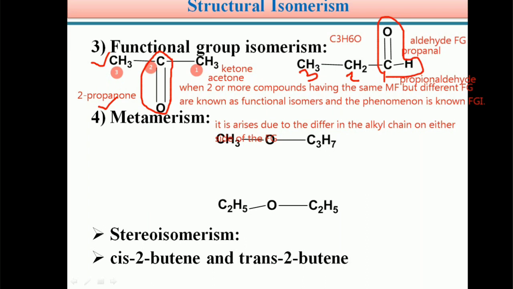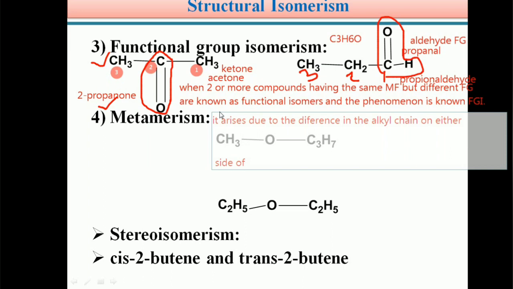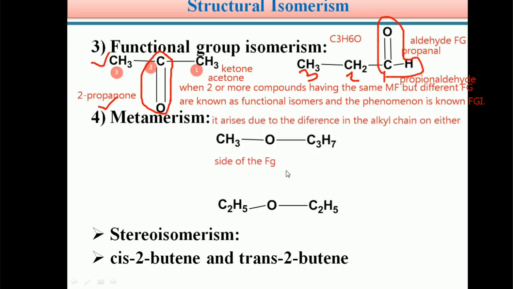So students, metamerism is defined as follows: it arises due to the difference in the alkyl chain on either side of the functional group, on both sides. Compounds that differ in this way are known as metamers, and the phenomenon is known as metamerism.